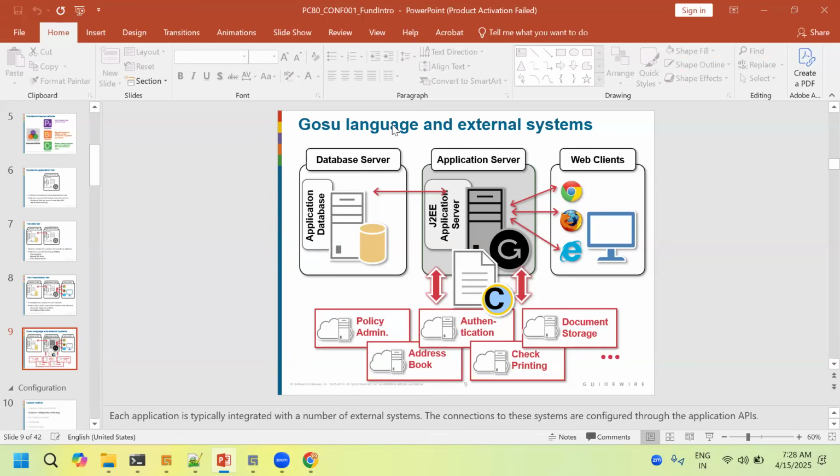Is Java knowledge necessary? Not necessary. Java is not a prerequisite to learn the Gosu language. If you don't have a Java background or any language background, you can easily learn Gosu, because the structure is simple and we need to know the concepts in Gosu and explore what is already in Guidewire.